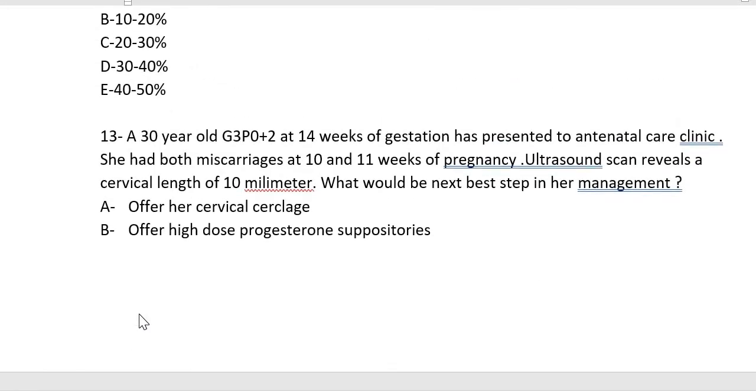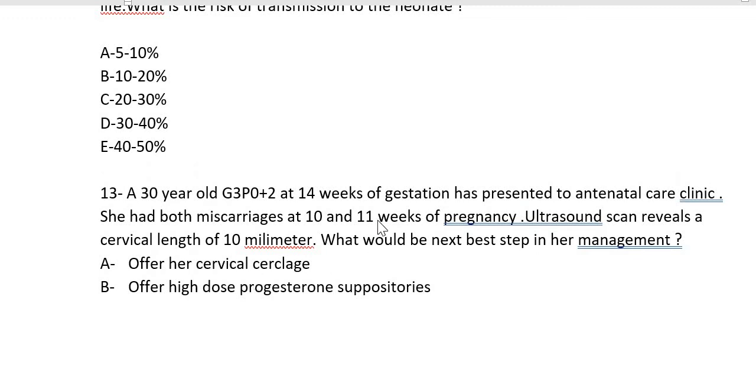The problem with this patient is that she has no history of any late second trimester miscarriage, no miscarriage after 24 weeks of pregnancy, or in the second trimester. Because there is a specific criteria: there should be shortening of the cervix and there should be some history. So this is just an incidental finding. And this patient's first 2 miscarriages were at 10 and 11 weeks. So the question remains: should we or should we not?